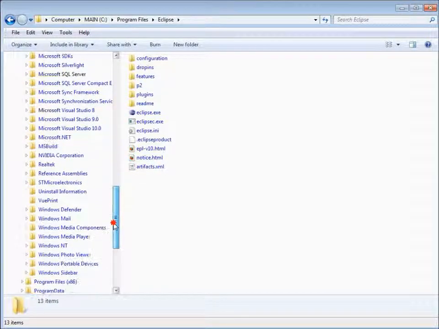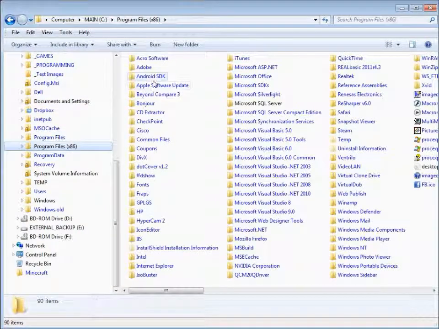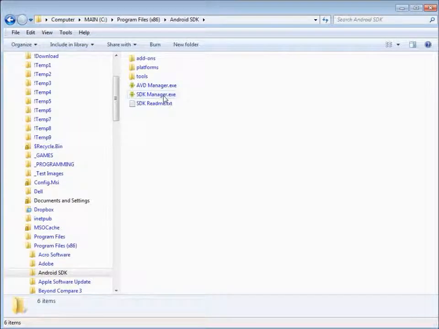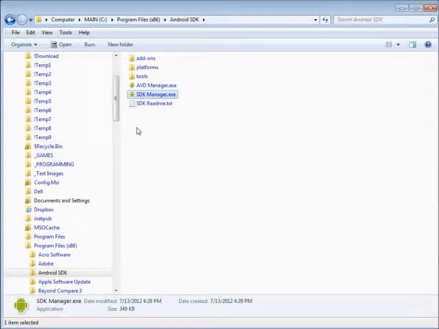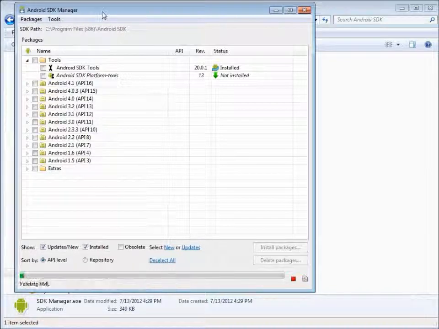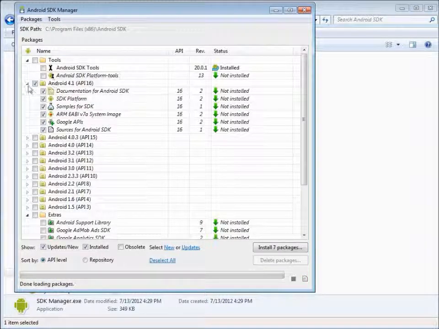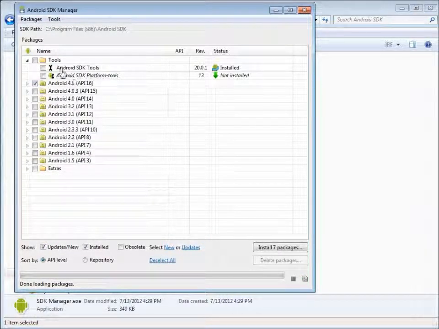And then we're going to go into the Android SDK and run this SDK Manager. What this does is it basically updates everything in here and gives you the tools that you're going to need. So it first starts out and it pulls the internet and it says what are all the available SDK versions, what are all the available software that you can install, and then gives you a list and says, okay, what do you want to install? So at this point, what I would recommend doing is installing 2.1, 2.2, and 2.3. I'm not going to install 4.1, which is the default.